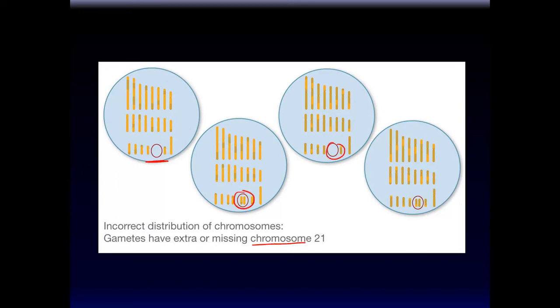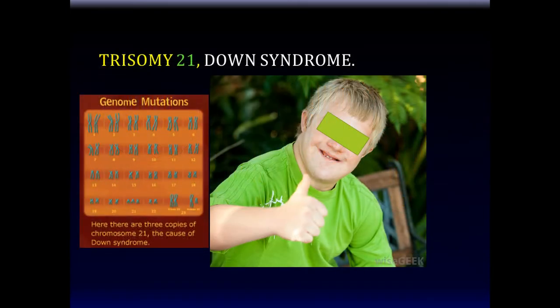And this one is particularly talking about chromosome 21 in the human karyotype. Chromosome 21 is a syndrome. It's called Down syndrome, reasonably common. There are 3 copies of chromosome 21 in this individual. So here are the 2 chromosomes that resulted from a non-disjunction in the gamete. And then when that egg or sperm fertilized the egg, it brought with the other chromosomes. So now there's a total of 3 chromosomes here.